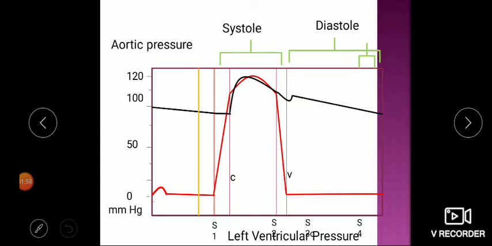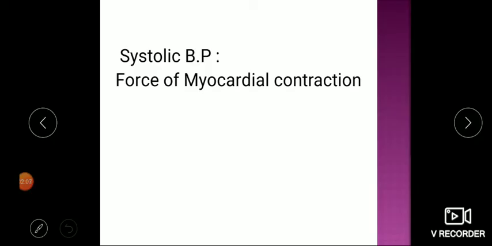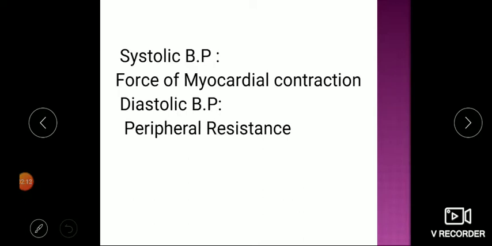Now this will change during our exercise. So systolic blood pressure basically depends on the force of myocardial contraction, and diastolic depends basically on peripheral resistance. During hemodynamics we have seen that the arterioles and the major arteries are the sites of vascular resistance, because they have a large amount of muscle, that is smooth muscle, which is under the control of sympathetic tone.